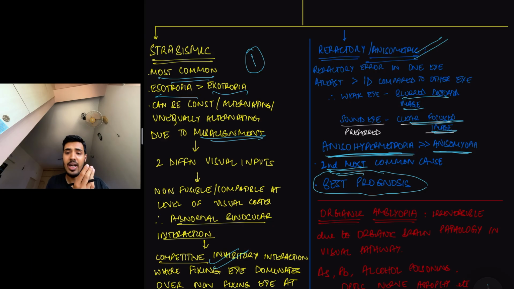When you correct the refractive errors, both the eyes will produce a clear and focused image. When both the eyes produce a clear and focused image, there is no need for the visual cortex to prefer any one of the images. So just correct the refractive errors in both the eyes, make them both have the same refractive power, then you can prevent this refractive amblyopia, or you can reverse it if treated at an early age.